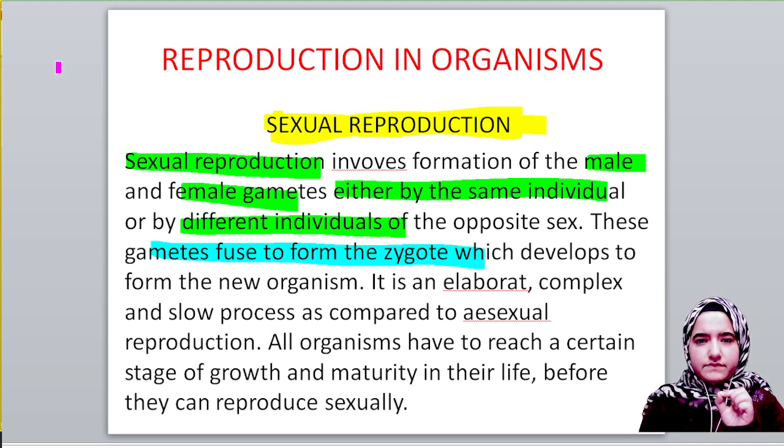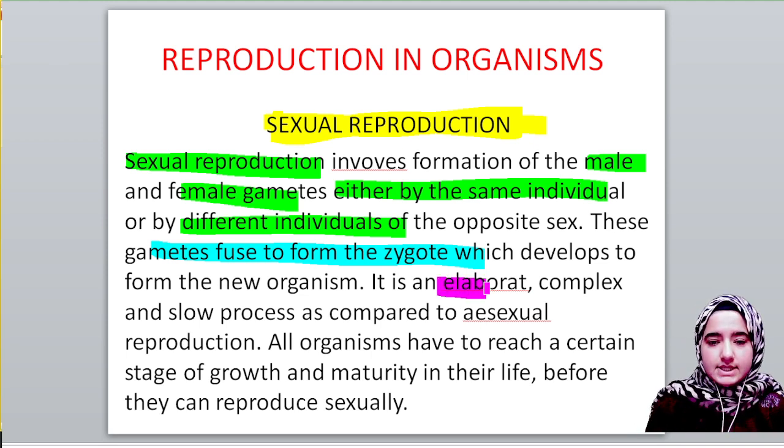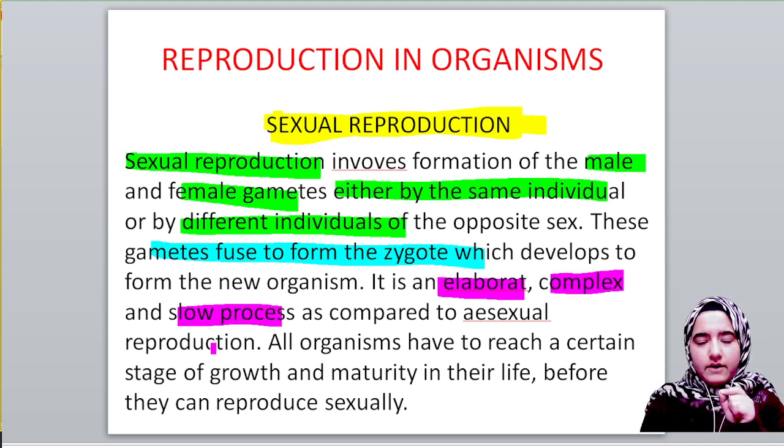Asexual reproduction is a very simple process. What happens basically is a cell is dividing and giving rise to new offspring. But sexual reproduction, please note, is an elaborate, complex and slow process. As you might have heard about the gestation period, it's the period through which an embryo is kept inside the womb of the mother.